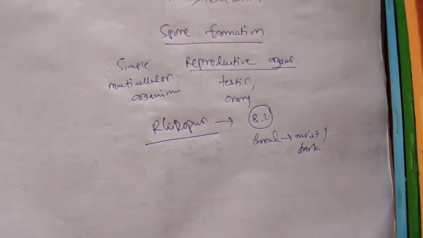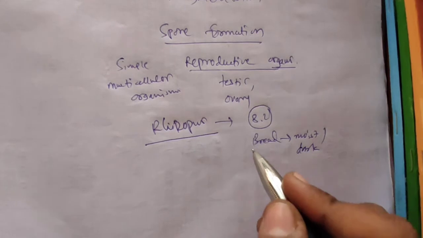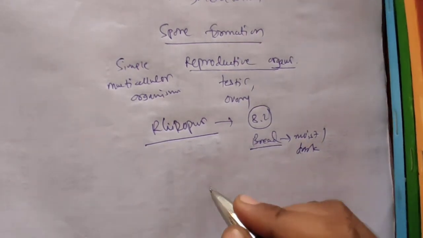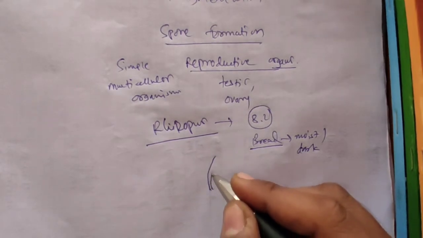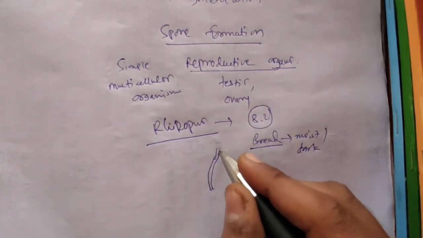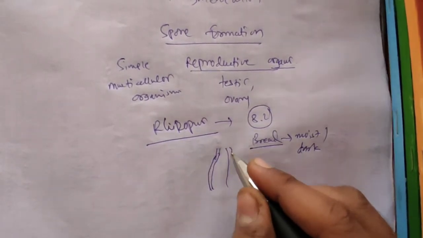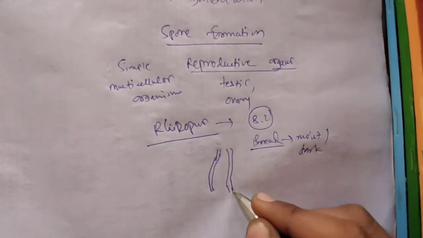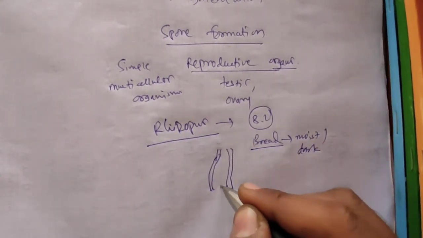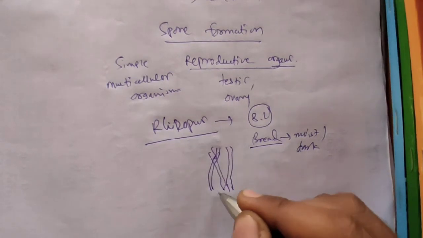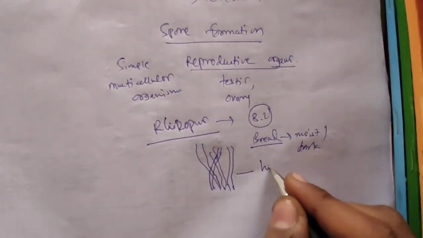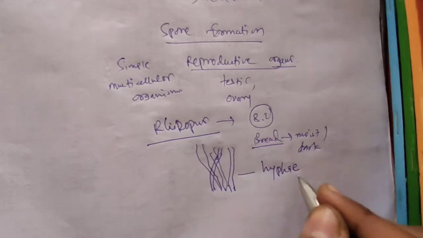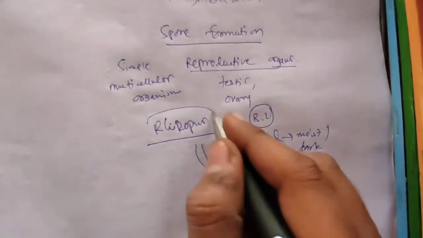After that, you will observe on the surface of the bread some structures or filaments like this. These are called hyphae. They are not the reproductive structure of Rhizopus.